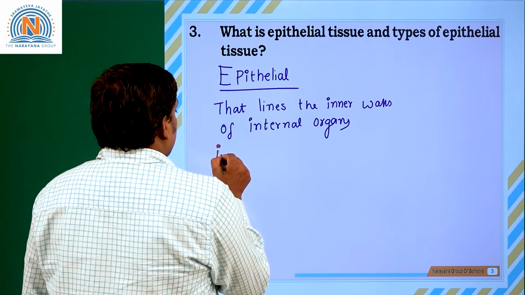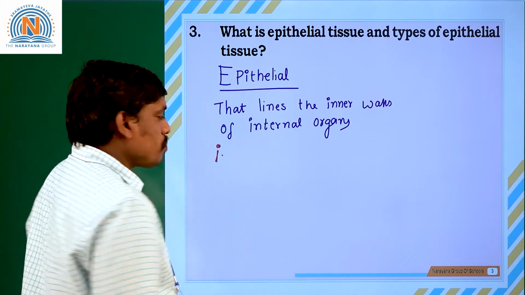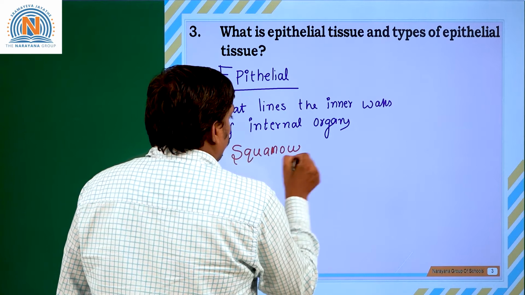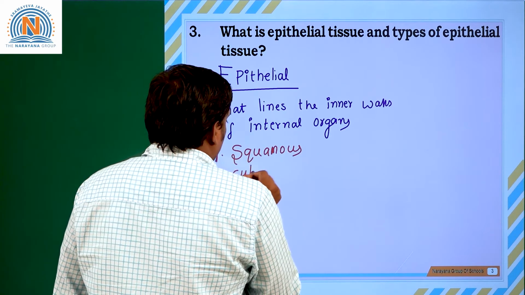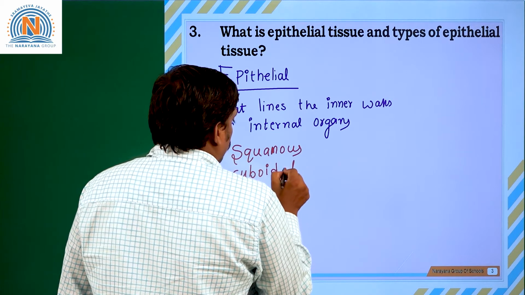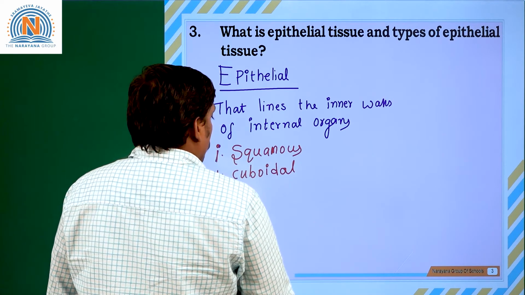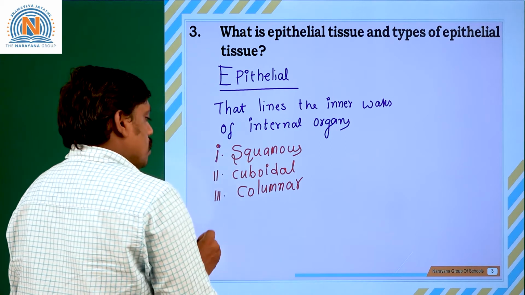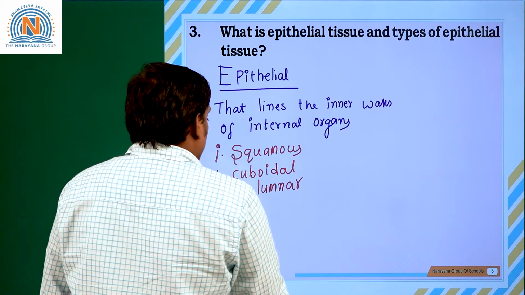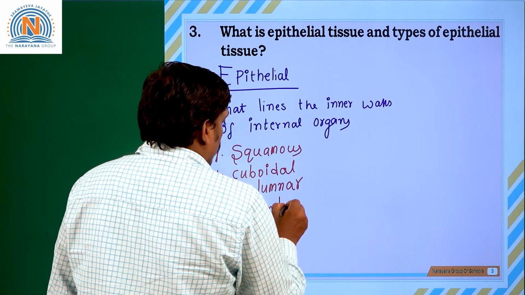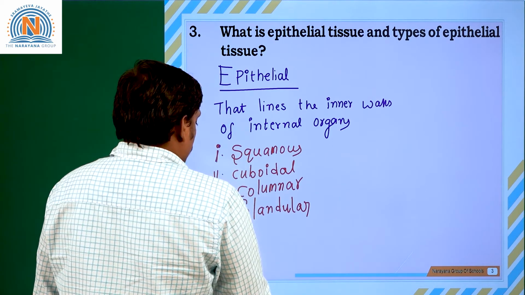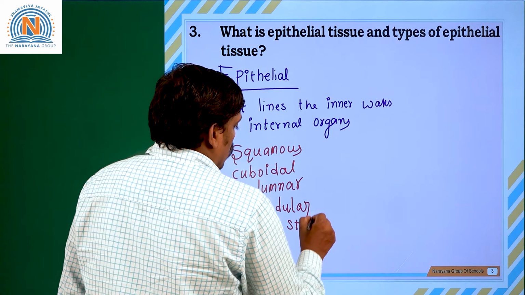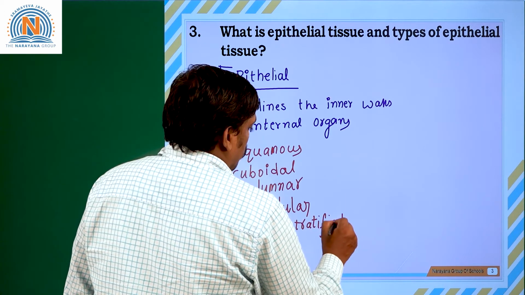First type is squamous epithelium, second cuboidal epithelium, third columnar epithelium, fourth glandular epithelium, and stratified and pseudostratified epithelium.